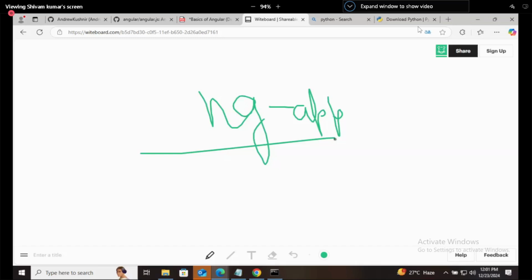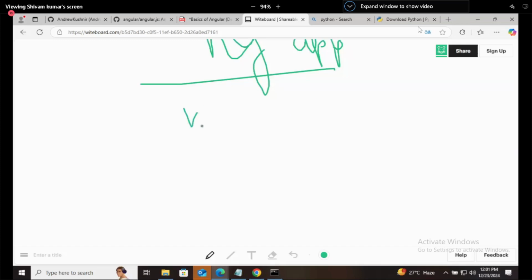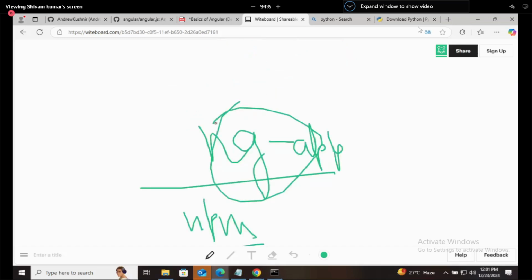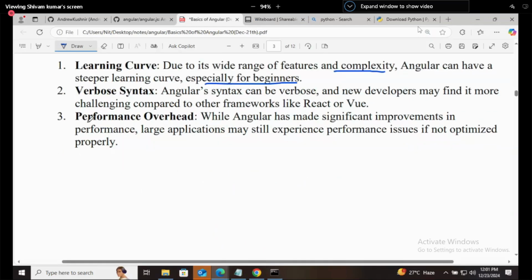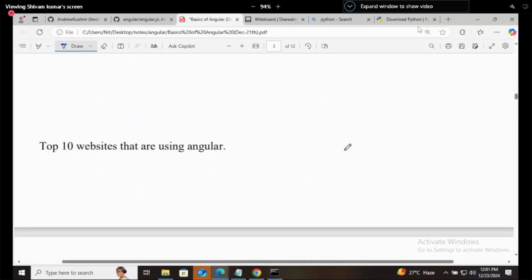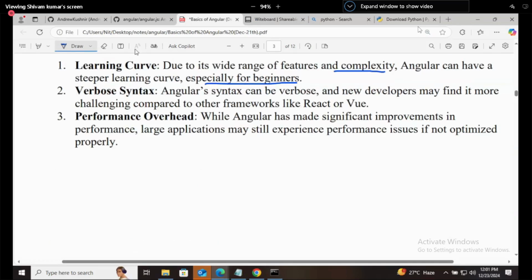And we have to learn. In React, it's very simple. React is there, or else npm is there, node package manager, that we can understand. But what is this ng becoming Angular? So it can sometimes be frustrating. Verbose syntax. Performance overhead: generally Angular is used for high performance. It shows in CMD that ng is not defined while installing Angular. You have to define it using npm. We will do it, guys.